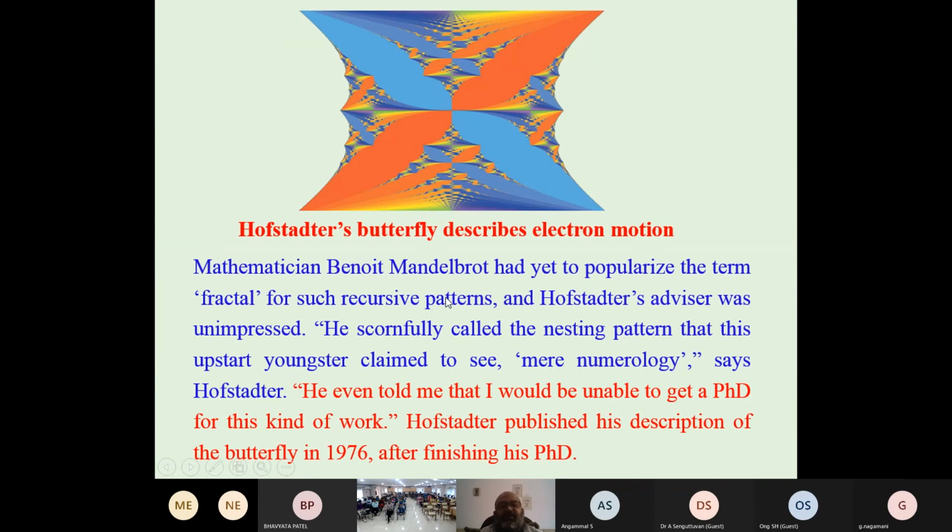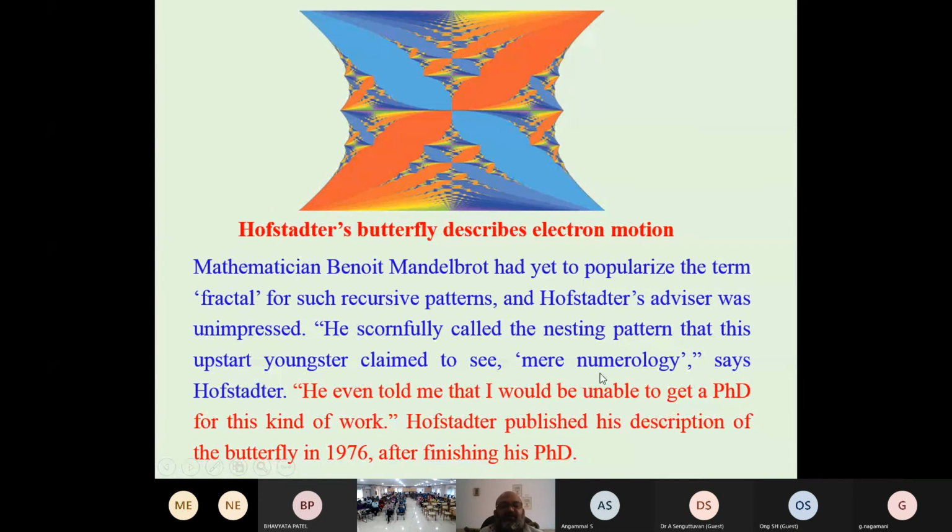Actually, around 1975, Mandelbrot wrote about fractals, but Hofstadter's supervisor was not satisfied with this theory. He scornfully called the nested pattern this upstart youngster claimed to see mere numerology.